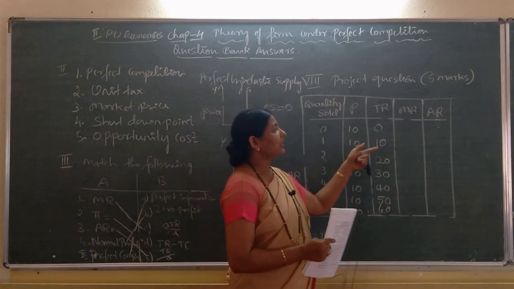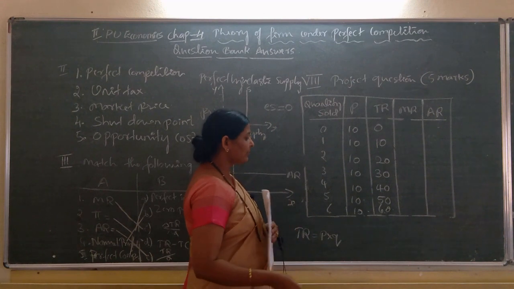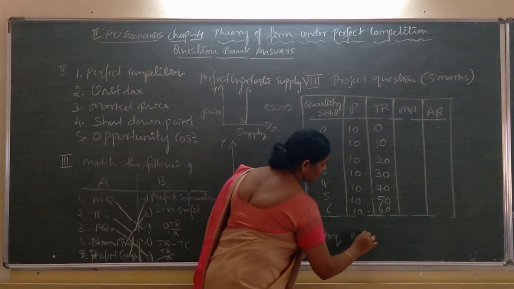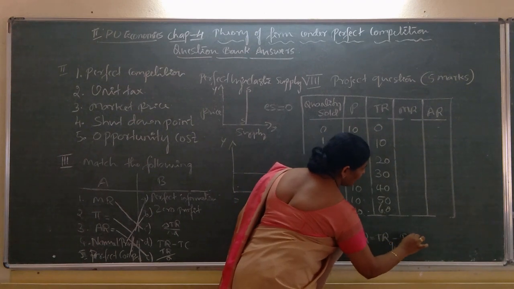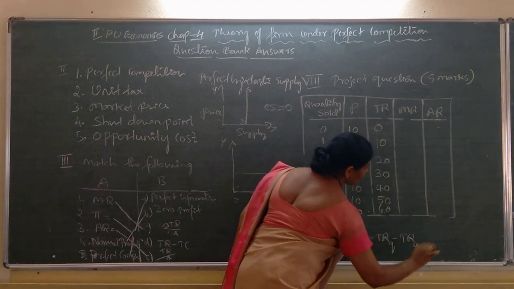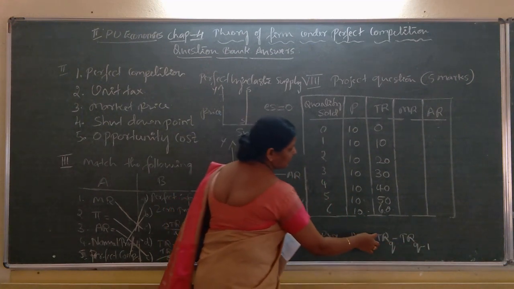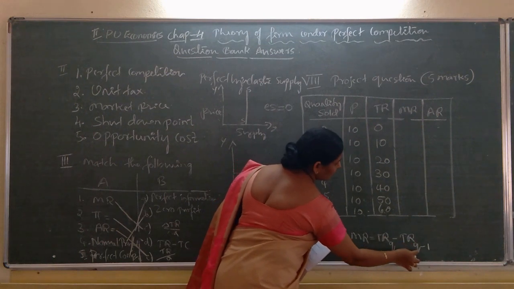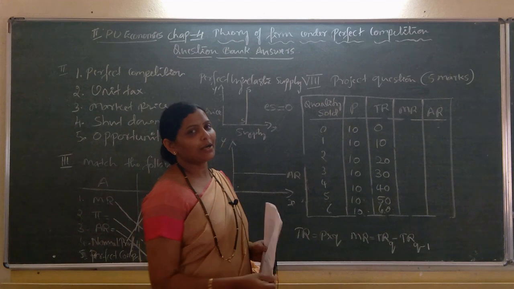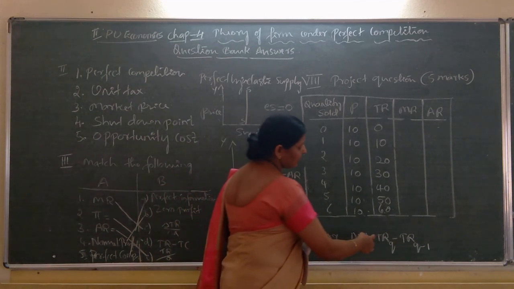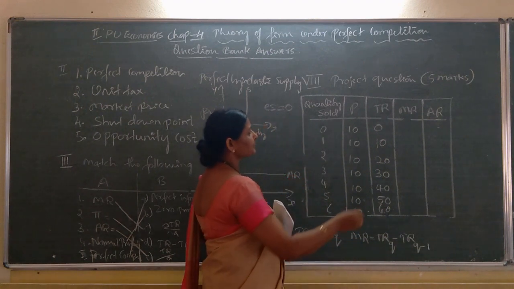If we have the TR column, then very easily we can calculate marginal revenue. How to calculate marginal revenue? There is a formula: MR is equal to TR(Q) minus TR(Q minus 1). Please note that it is total revenue at Q minus total revenue at Q minus 1. By another formula, it is delta TR upon delta Q. So, let us calculate marginal revenue using this formula.